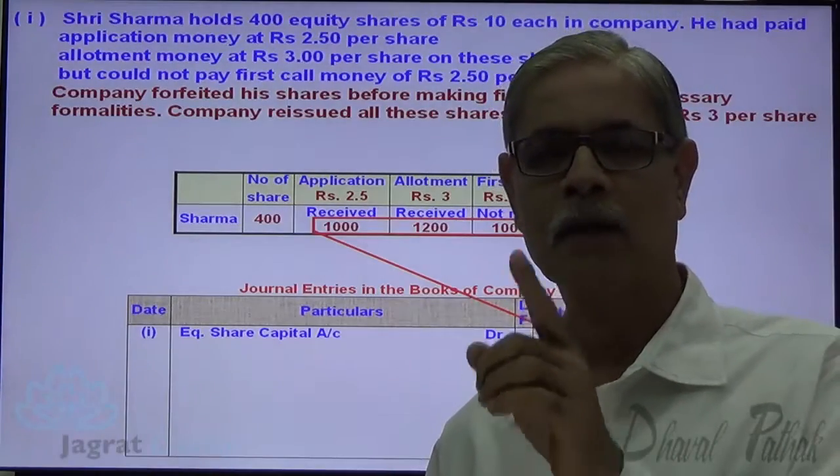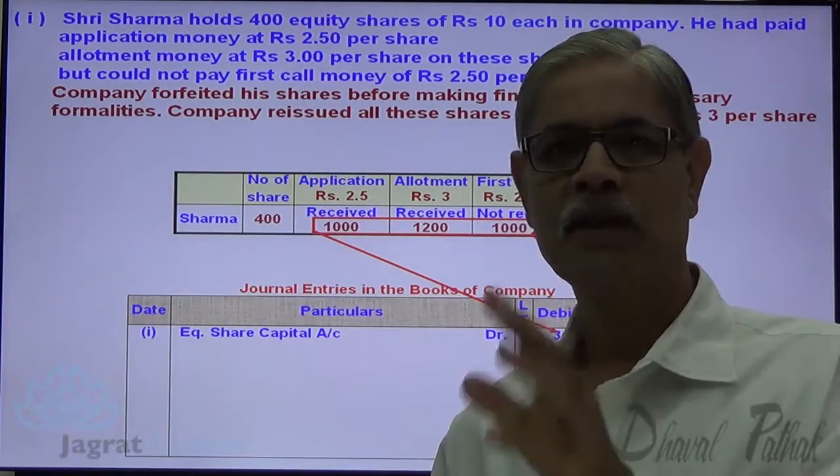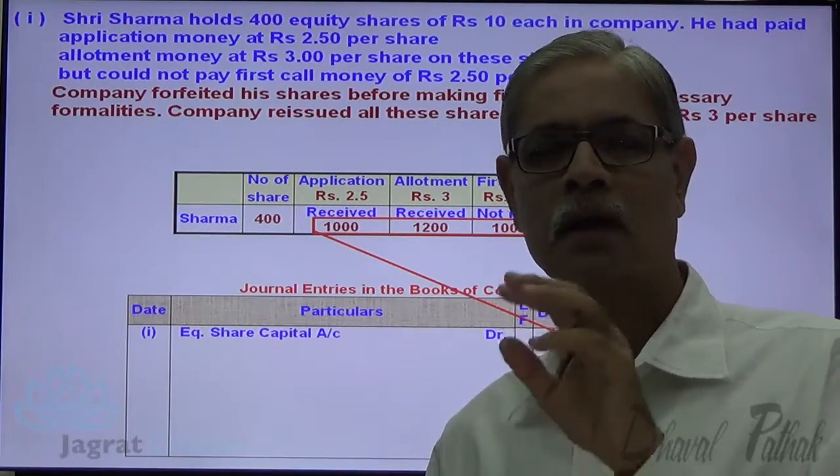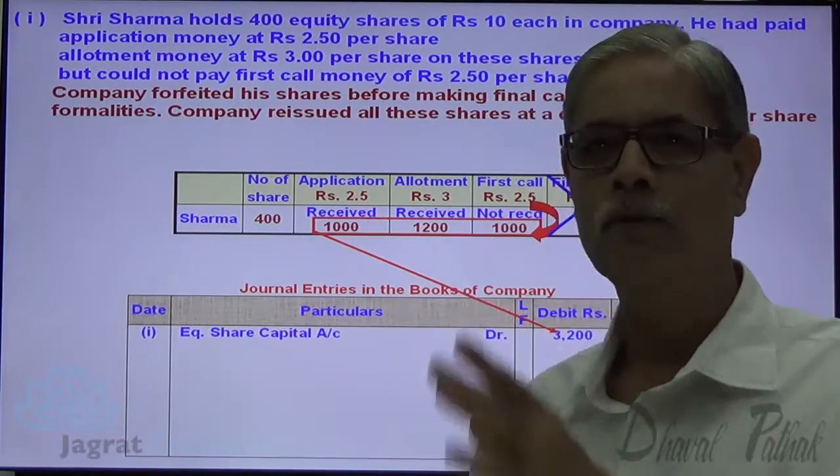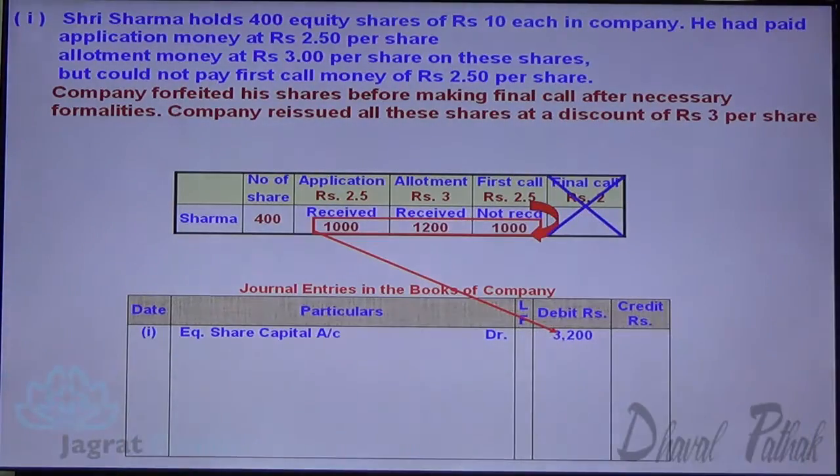So capital called up 3,200 is debited to equity share capital account. Why? Because the shares are forfeited. So equity share capital account debit 3,200.